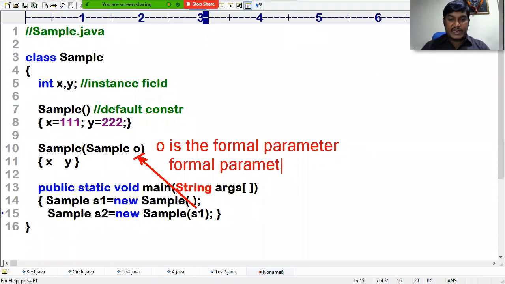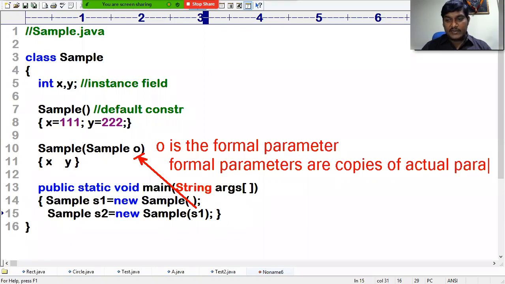Formal parameters are copies of what? Copies of the actual parameter. What is the actual here? Actual is S1. So whatever is there in the S1, as I said a moment back in the diagram, S1.